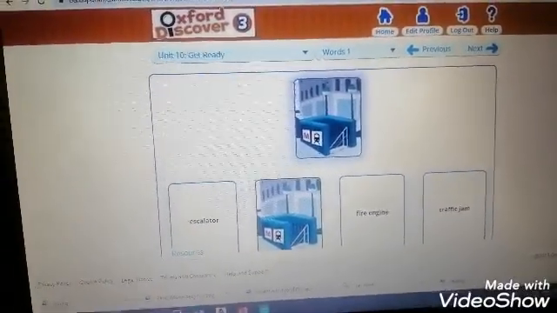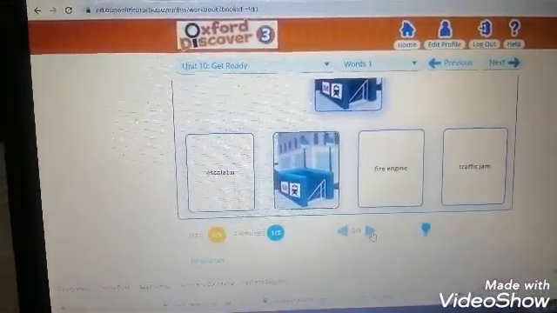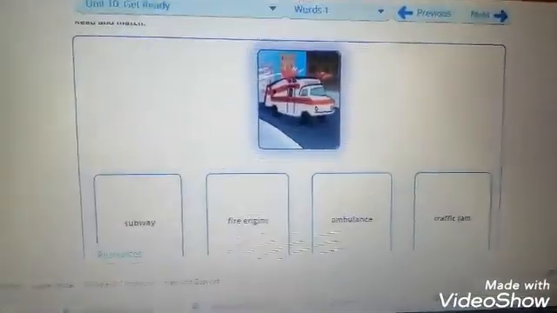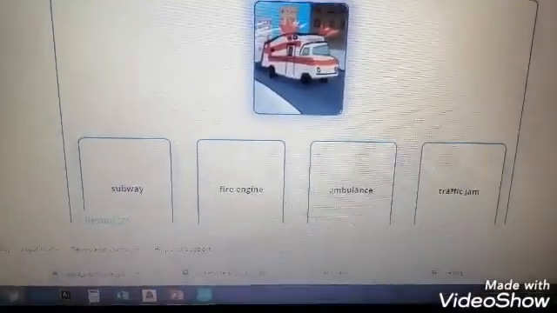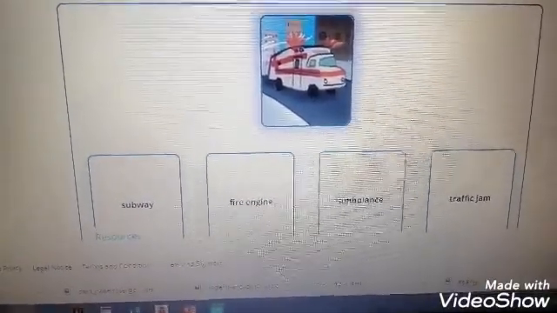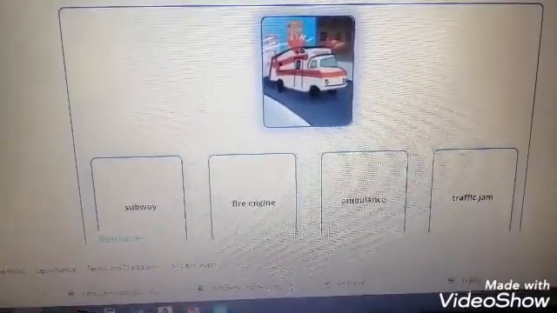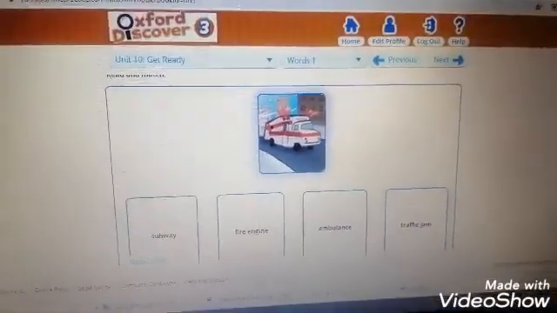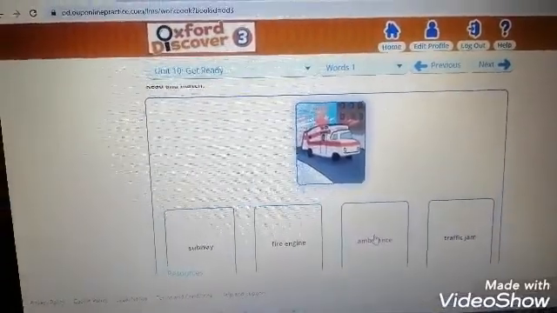Good job. Number 6. What is this car? Look at it. Is it a subway, fire engine, ambulance, or traffic jam? Good job. This is an ambulance.